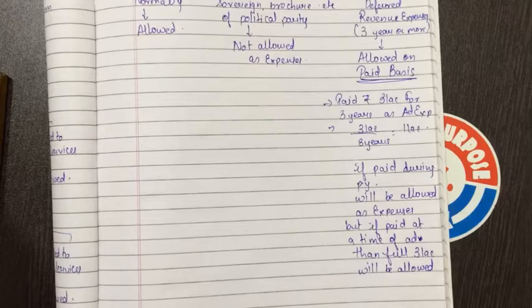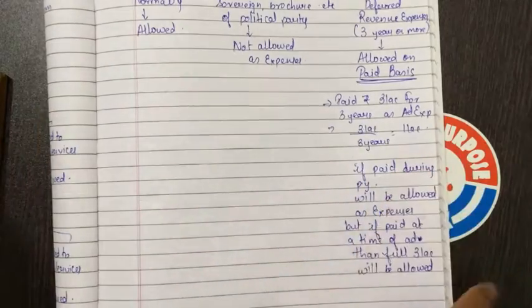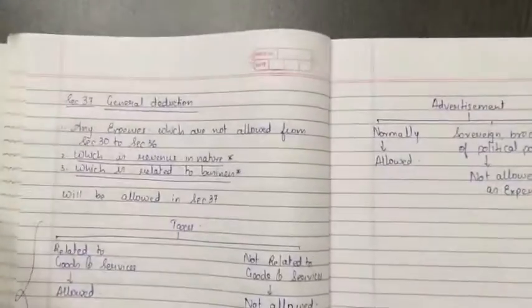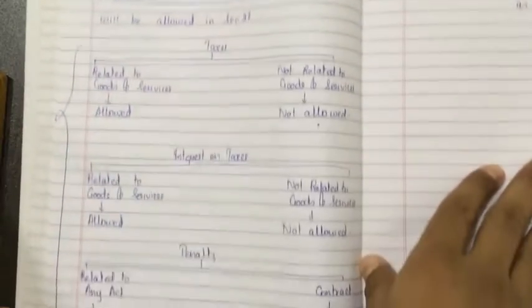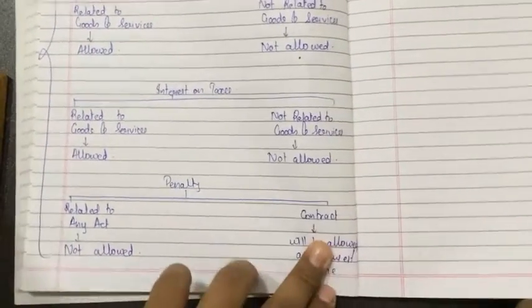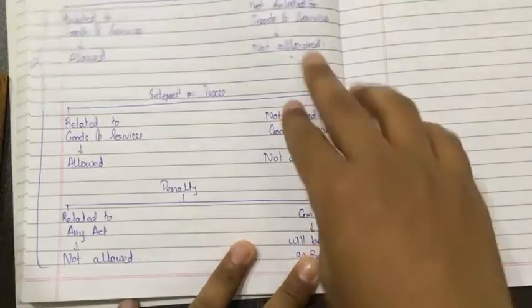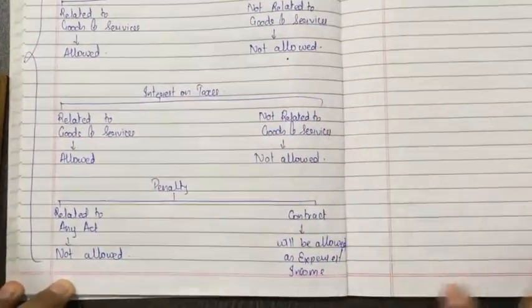So section 37 has come to an end. These were all expenses from 30 to 37. I hope this is clear to you all. If you have not copied penalty, please copy. Pause the video and copy. I hope this is clear.